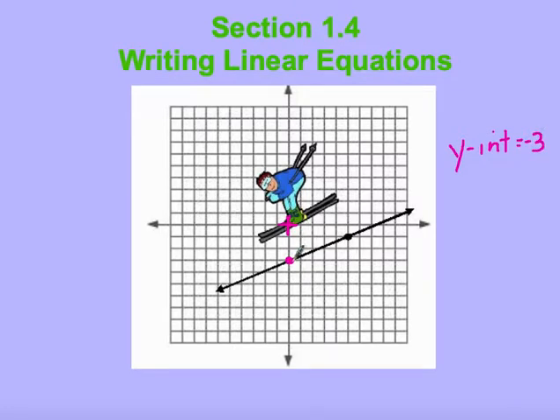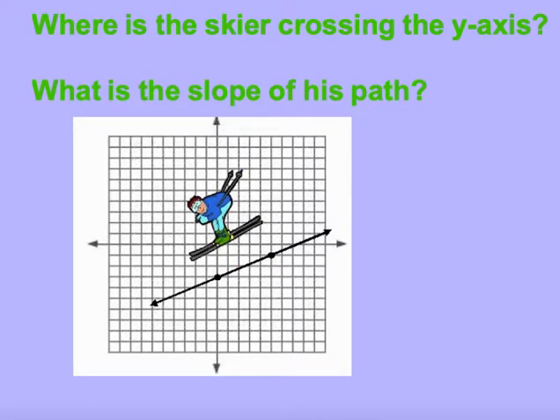All right, his slope, using rise over run, means that we're going to rise 2 and we're going to run 1, 2, 3, 4, 5. So the slope of his path is a rise of 2 and a run of 5. So from this picture in our coordinate plane, we can see that he crosses the y-axis at -3, having a slope of 2/5. All right, so we've established that he crosses at -3. We've established that his slope is positive 2/5.